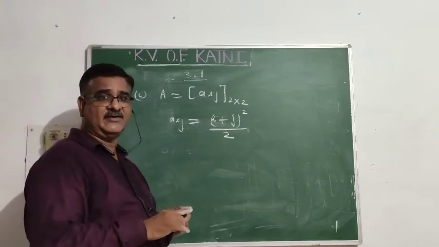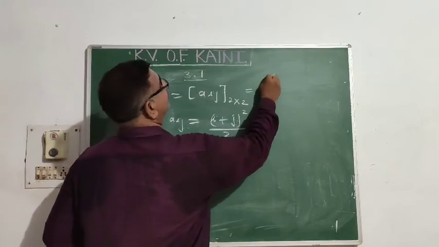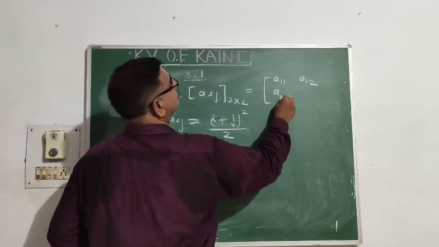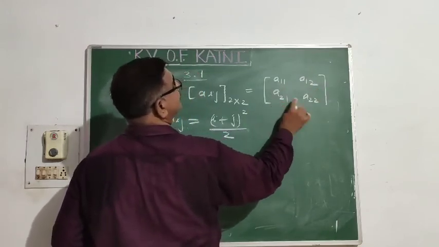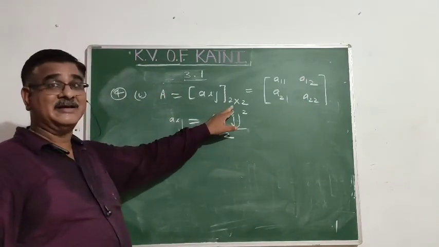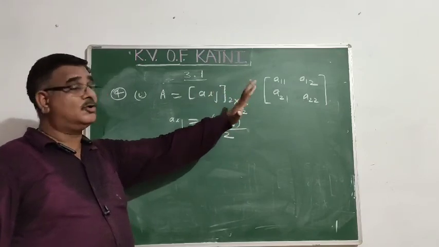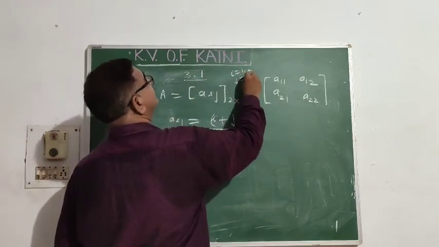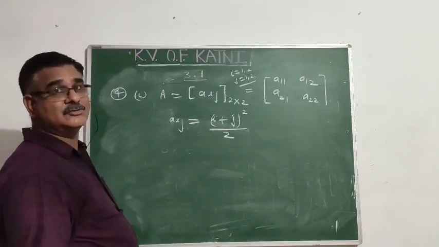In the second one it is the other one. In the third one it is the other one. For 2 cross 2, write it in expanded form: A11, A12, A21, A22. First row first column, first row second column, second row first column. Why write up to 2, why not 3? This is the order. Maximum 1 row, 2 rows, 1 column, 2 columns, means i will take values from 1 to 2 and j from 1 to 2, depending on the order. If it were 3 cross 2, I would take 1, 2, 3 and 1, 2.